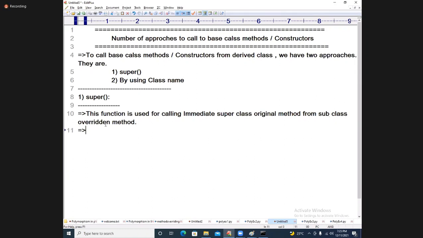Syntax, I will write it. It's not only the original method, the original constructor also. I can apply it to the constructors also: the original constructor from the overridden constructor.